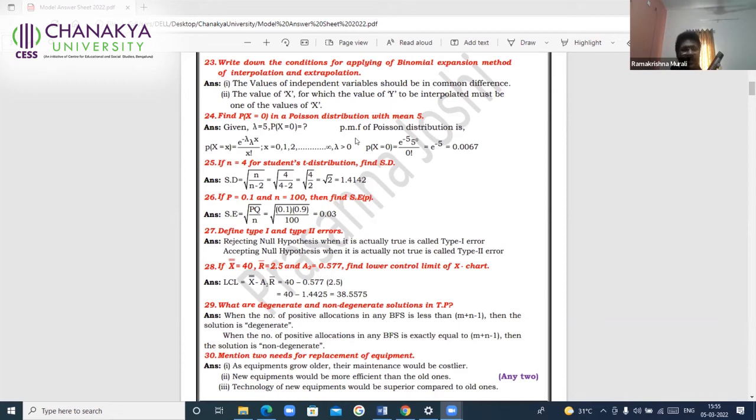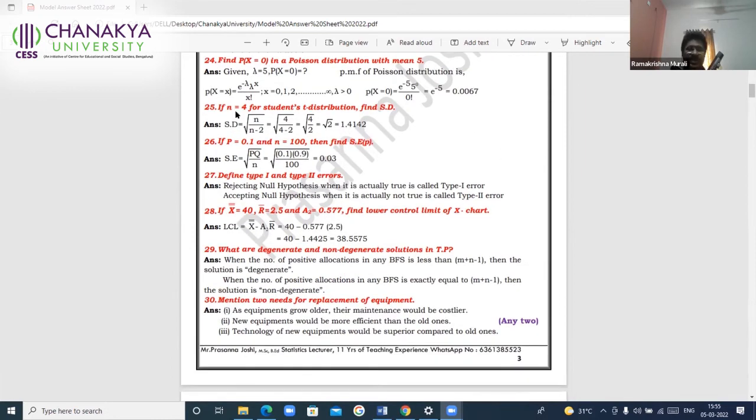So afterwards, make a request and get the table. And based on the table, you calculate for e power minus lambda. What is the value in the table? You will get 0.0067. So here also it is the same. Given the n value, you are asked to find out the standard deviation, and the formula is a must. Write the formula and then substitute.